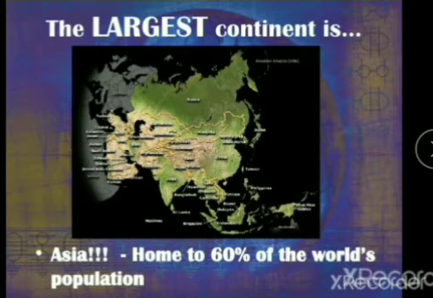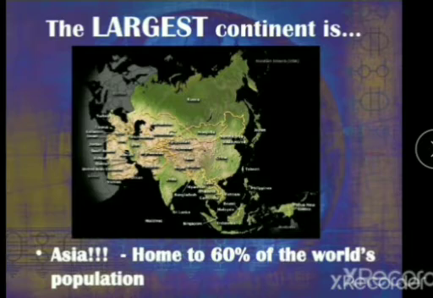Okay, so Asia is a home to 60% of the world's population. So Asia is the largest continent in the world and it occupies 1/3 of the land area of our planet. There are oceans on the 3 sides of this landmass. To the north lies Arctic Ocean, to the east is the Pacific Ocean and to the south is the Indian Ocean. A variety of landforms are found here.